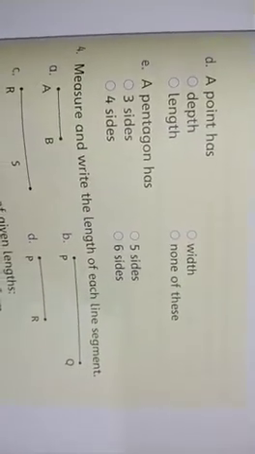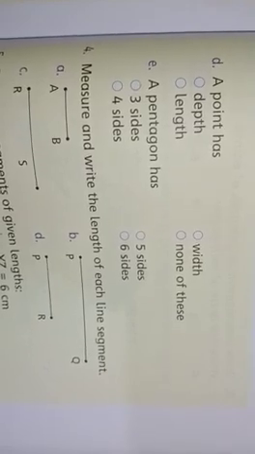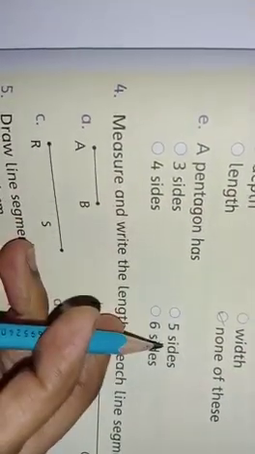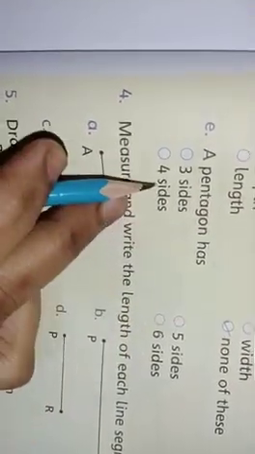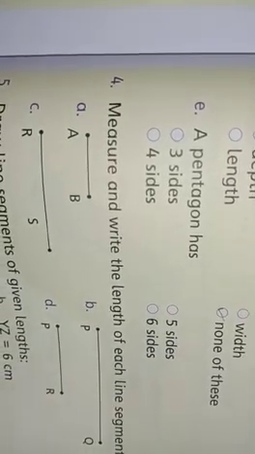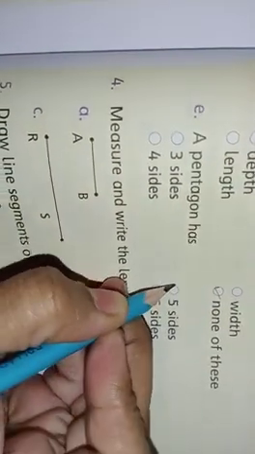As I have told you, a point has no depth, no width and no length, so it is none of these. A pentagon has 3 sides, 4 sides, 5 sides or 6 sides. Penta is the Greek word for 5, so a pentagon has 5 sides.